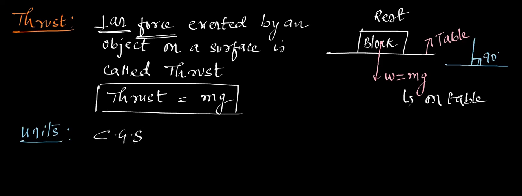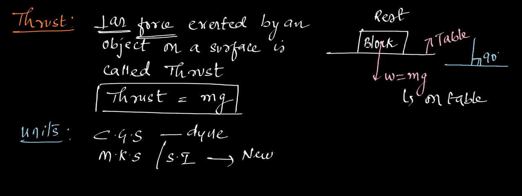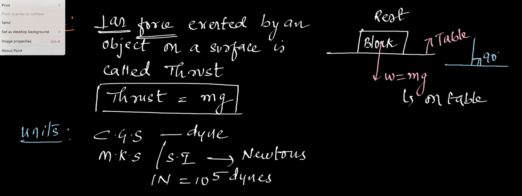So when you take the CGS system, it is dynes, and when you take the MKS system or SI system, it will be newtons. Okay. And what is the relation? 1 newton is equal to 10 to the power of 5 dynes. Okay. Is this clear? Yes, ma'am.